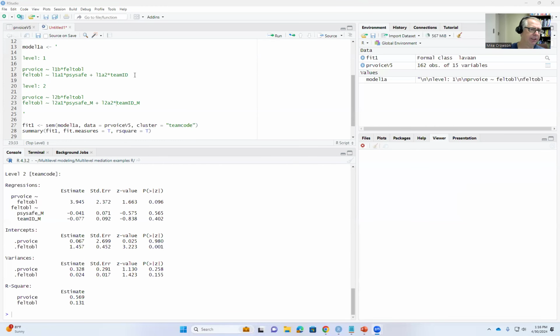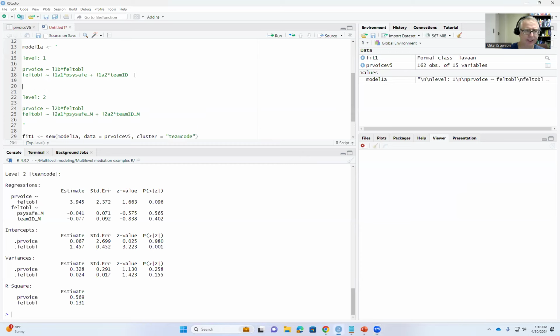So now what we need to do is to generate estimands. To do this, we're going to create a name for our first estimand, the indirect effect of psychological safety on promote a voice by way of felt obligation. That's going to be our IE1, and we're going to type in colon and then equal sign. Keep in mind that the IE1 is just a name for our estimand. There's nothing special about it. But we do have to type in the colon and the equal sign, and then the expression on the right-hand side of our equation here is going to specify which paths are being multiplied.